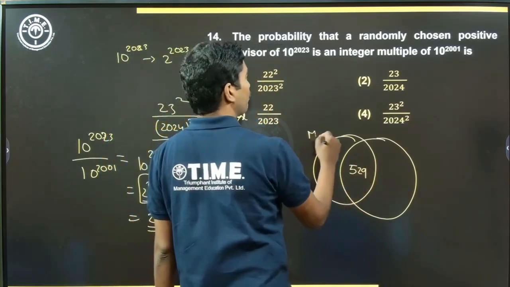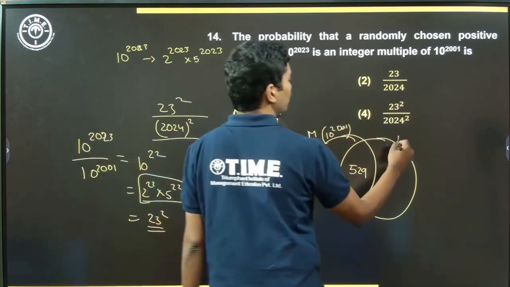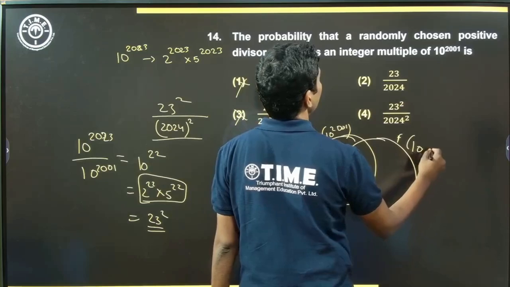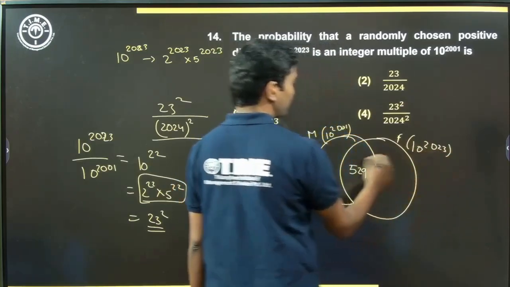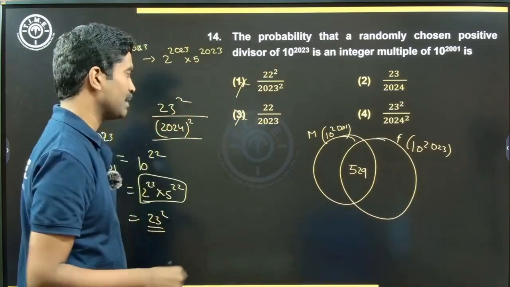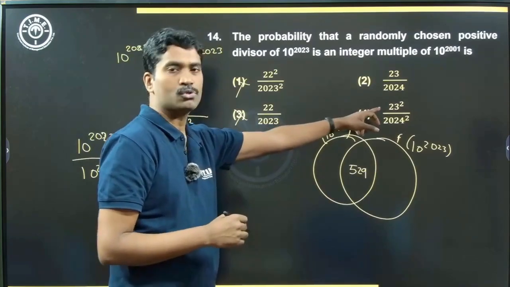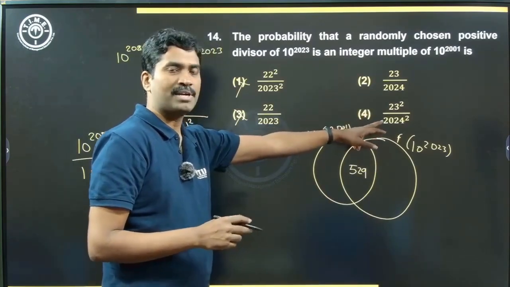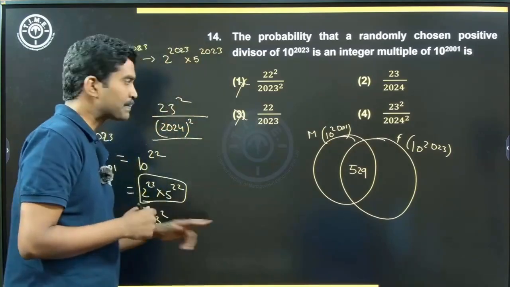Here we have multiples of 10 power 2001 and here you have factors of 10 power 2023, right? So there's an overlap. There are 529 numbers which are multiples of this as well as factors of that. You could pick any of those 529. Upon the denominator, you can pick any of the factors of 10 power 2023, right? Next question.